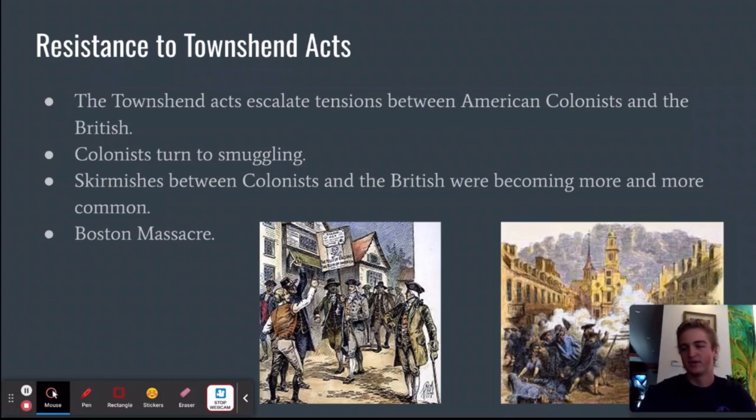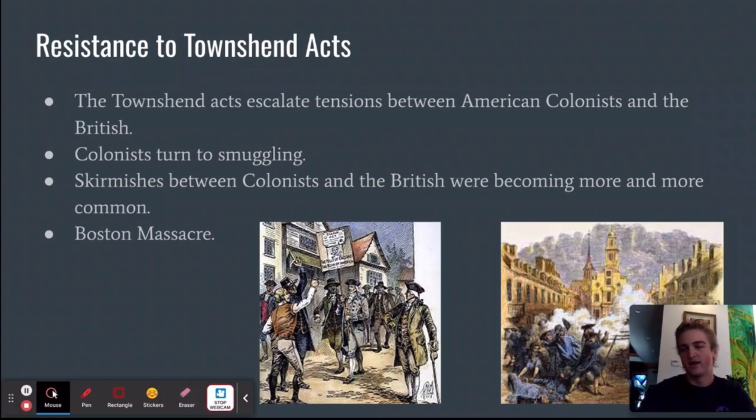Skirmishes between the colonists and the British were becoming more and more common. By March of 1770, an angry mob of colonists rioted in front of the British Customs House. This riot led to a full-on massacre when British troops fired into the crowd, killing 5 colonial men. The British guards were promptly arrested and sent to trial, where 2 soldiers were convicted of manslaughter.